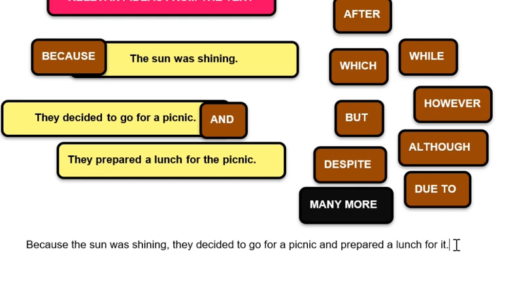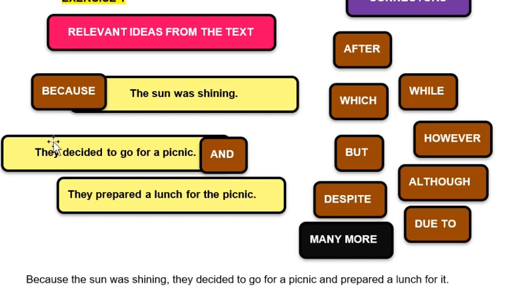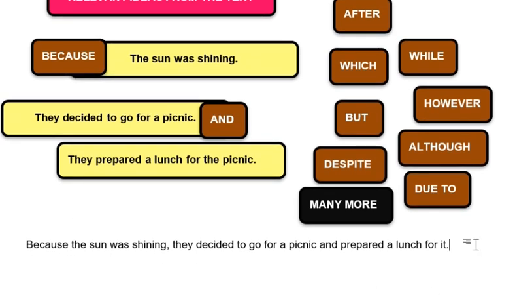Why? Because summary tasks would like you to use your own words. Here, predominantly the words I'm using are the words from the text. So we have to modify the sentence using our creativity. But one thing everybody has to remember: the meaning has to remain the same. Even though you change a couple of words, replace them with other things, or change the structure, the sentence has to express the same thing.